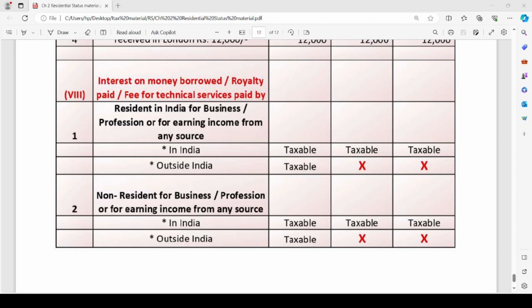With this, I have tried to cover the illustrations which are given in our institute material. I hope this video is helpful for all of you, and I will be uploading further videos on the topics house property and salaries in upcoming days.